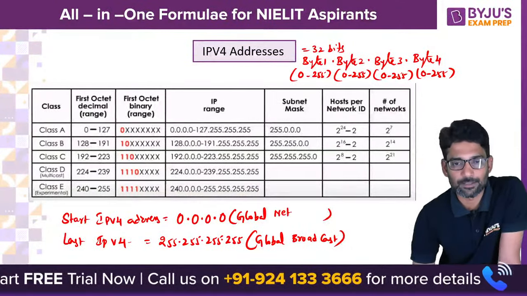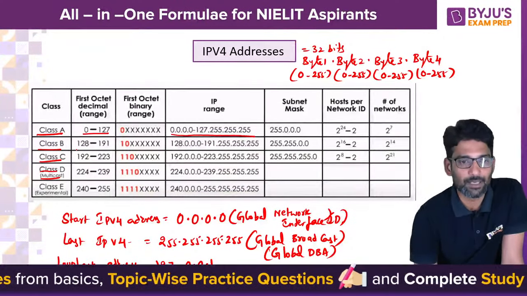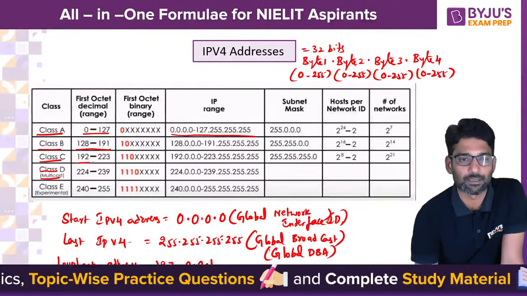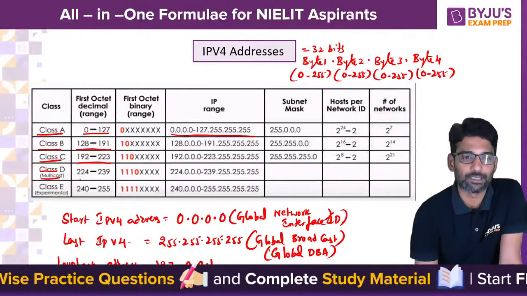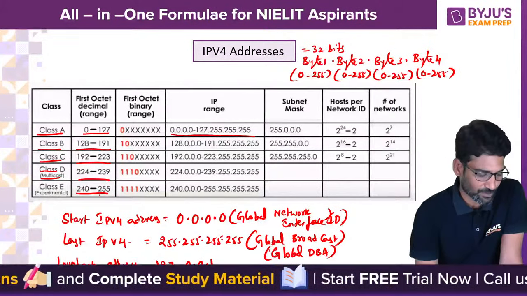You may be asked to which class a given IP address belongs, so always focus on the first octet value. Class A 0 to 127, B 128 to 191, C 192 to 223, D 224 to 239, E 240 to 255.